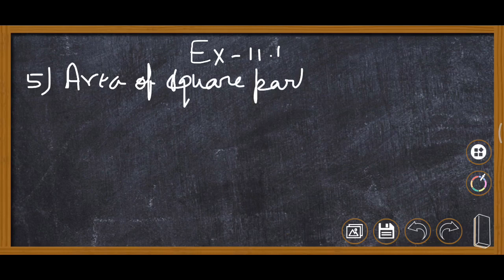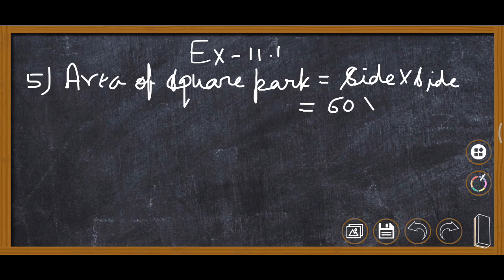So the area of a square park we are finding, formula is side multiply side. So here side is given, which is 60. So 60 multiply 60, answer is 3600 meter square.